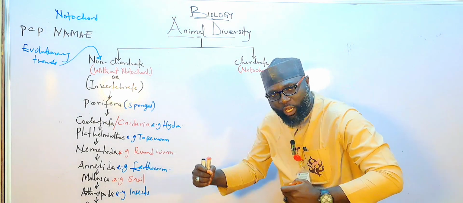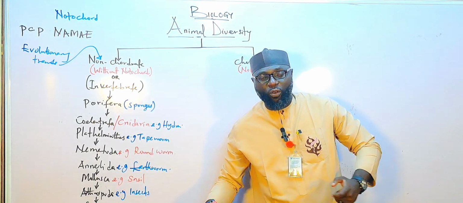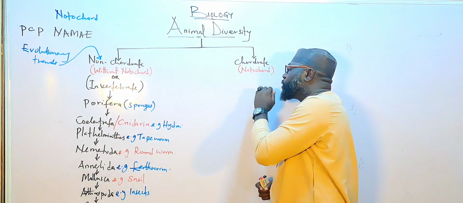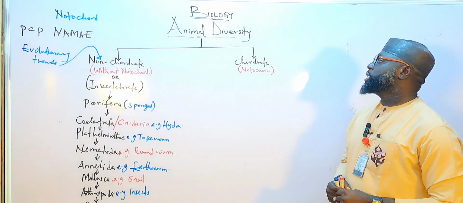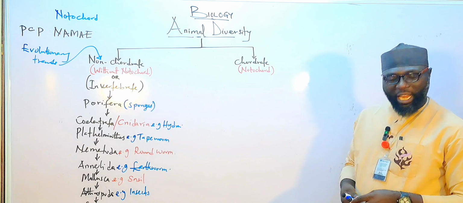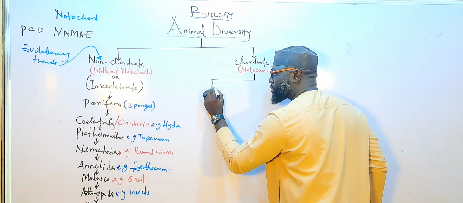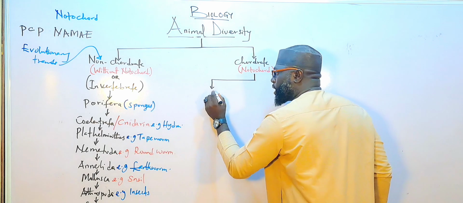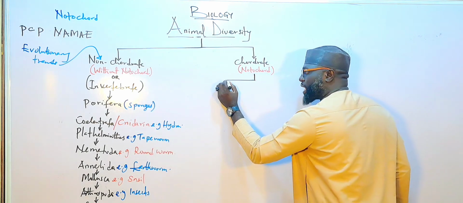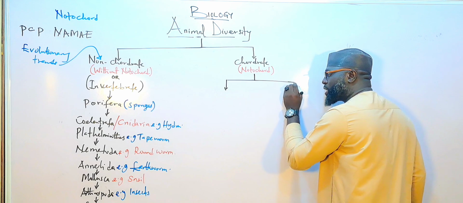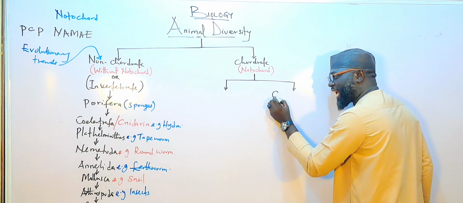They have a chord at the early stage of their life, in the embryo. The chordata can now be divided into two subclasses. The first one we call Craniata.